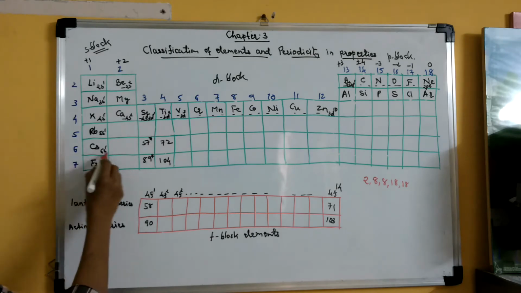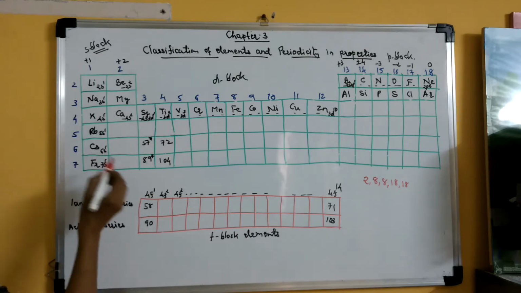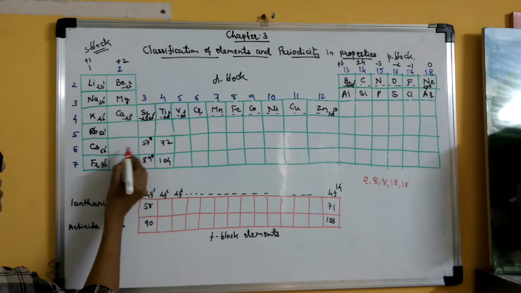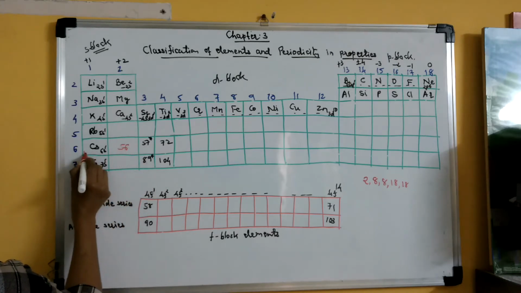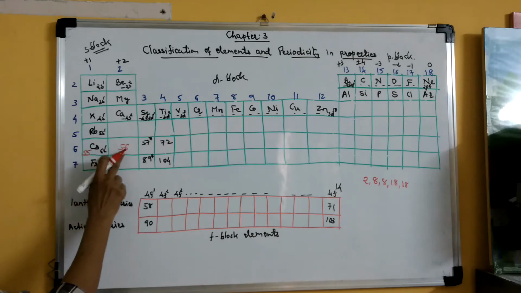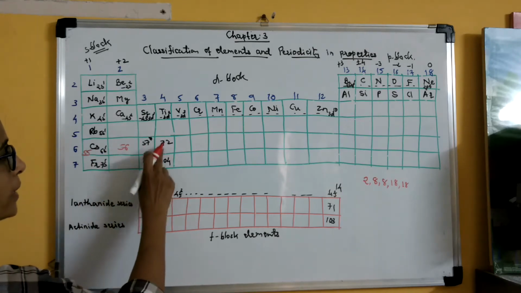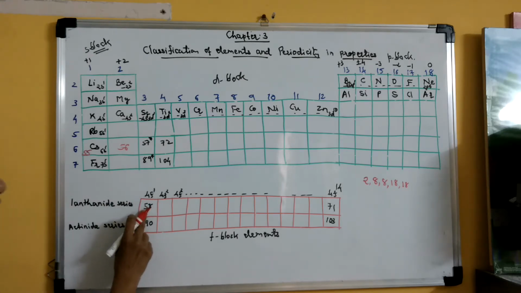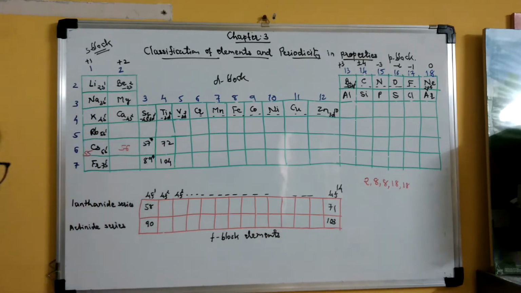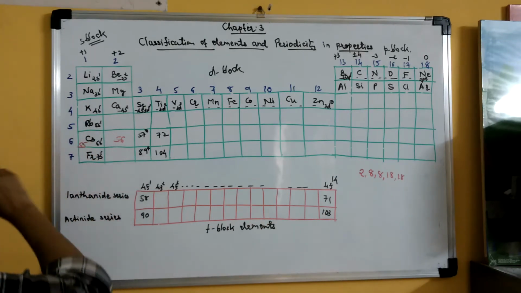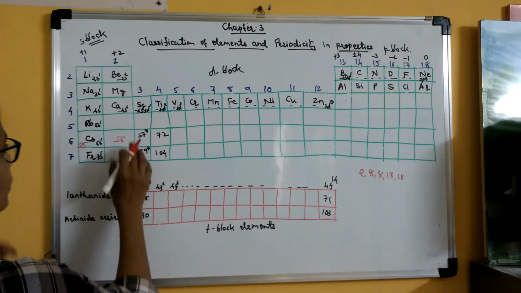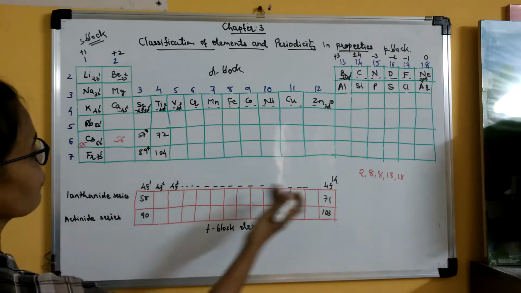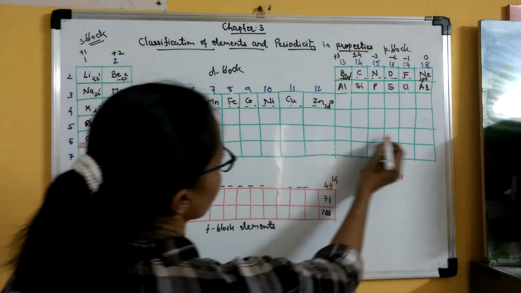But in sixth period you can see here the atomic number. This element is 57, means here it is 56 and this is 55. So 55, 56, 57. After that directly 72 is written. Clear? But here you can see from 58 to 71 are written separately. Otherwise this period would have become very long. Clear? So here these elements from 58 to 71 are written separately. Then after 71, 72 onwards are written here.